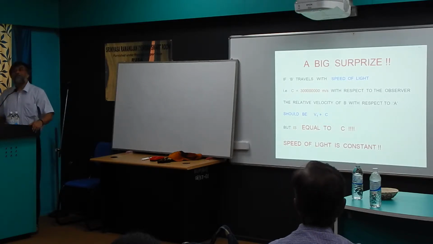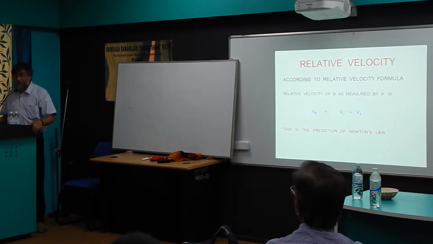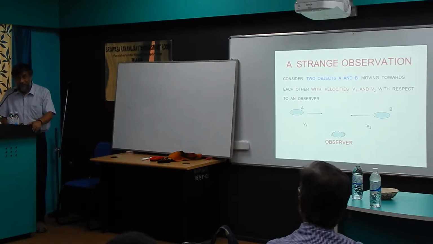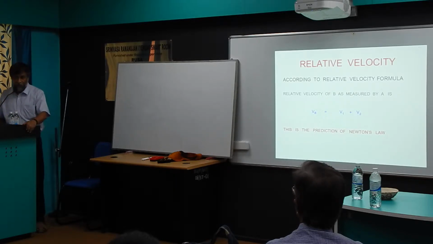Now this is a very, very paradoxical observation, because this took the entire world by surprise. Because he is traveling a distance c in unit time, he has traveled a distance v1 in unit time, so in unit time the distance has been reduced by v1 plus c, as simple as that. So how is it possible that he is still seeing its velocity as c, like the static observer? People got absolutely perplexed, and there we needed a genius like Einstein.